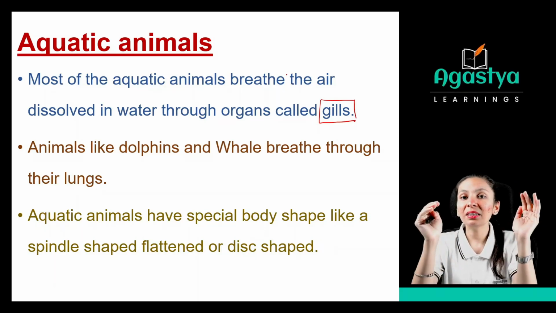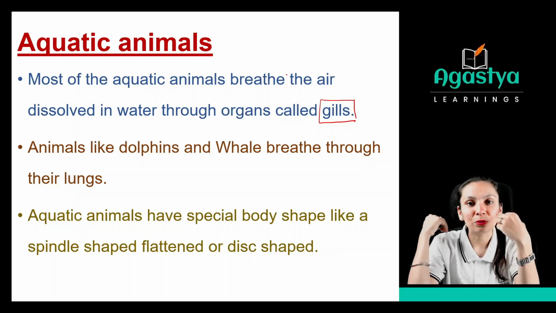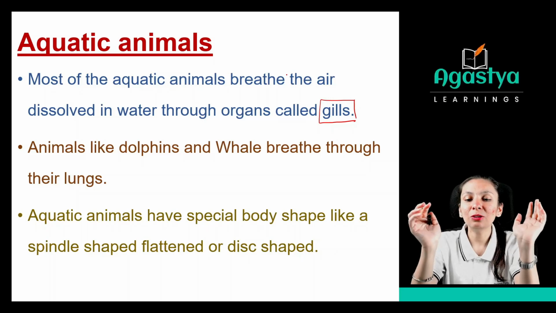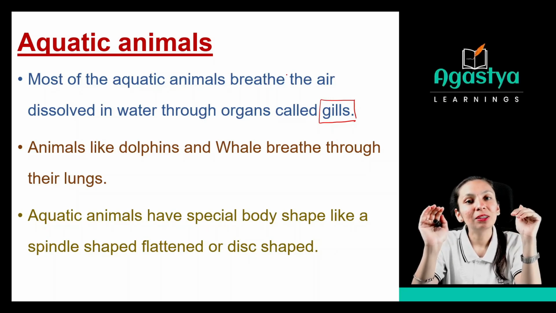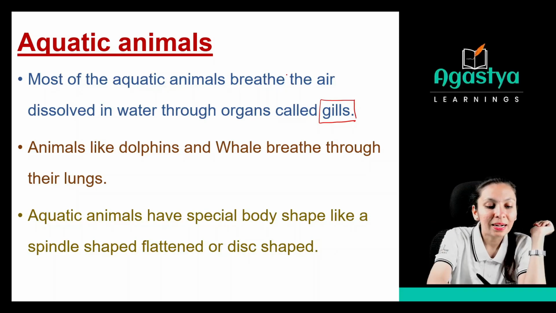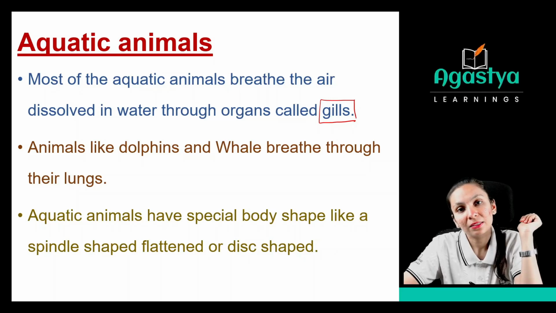Because see, whenever these animals are living in the water, they can't breathe through their nose, and also they do not have a nose-like structure. So they will breathe through the gills. You know now the structure of fish. So they will breathe through the gills. Now see, animals like dolphin and whale breathe through their lungs.